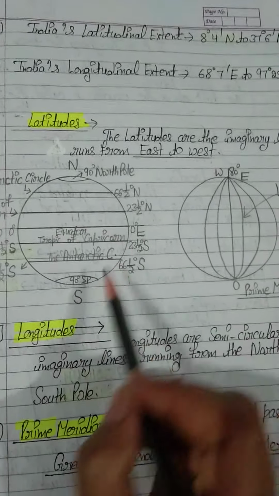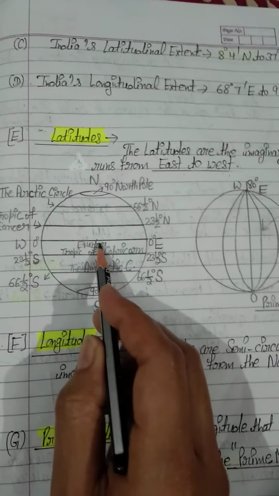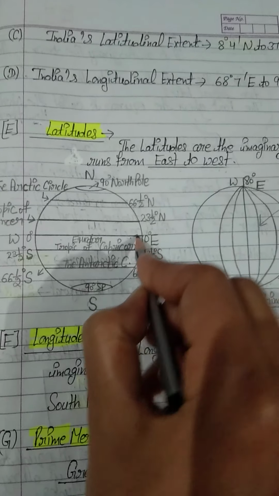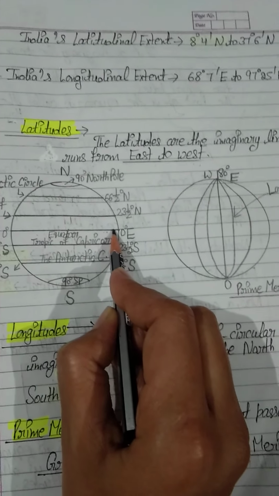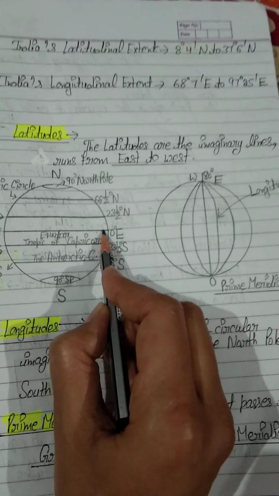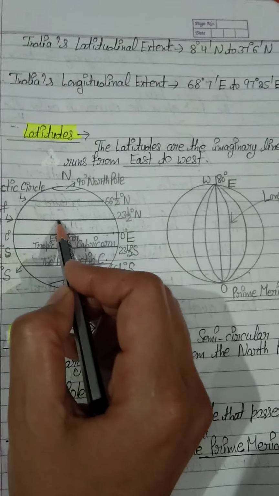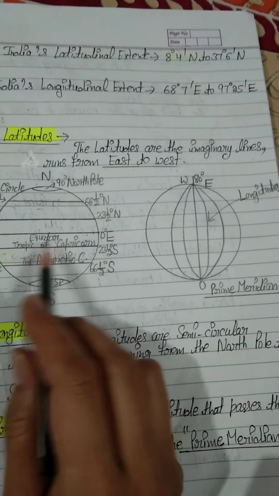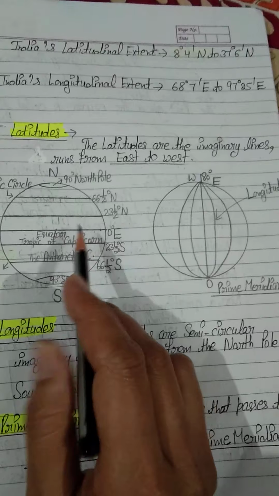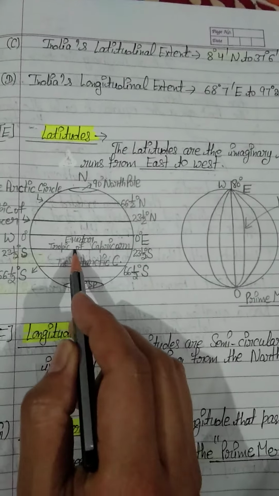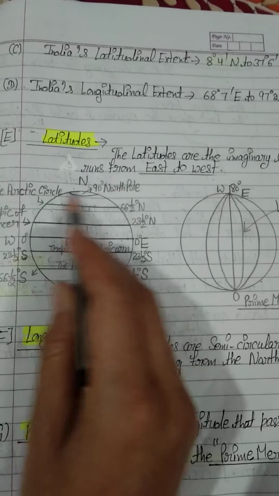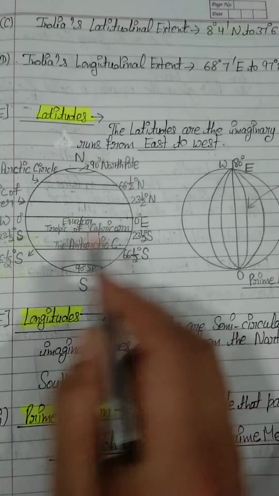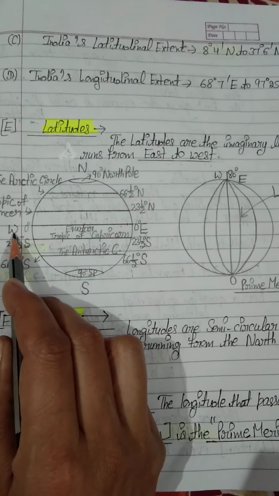Students, see this one. This is our 0-degree equator. I have told you this is our 0-degree equator, and the equator is an imaginary line that divides our earth into two equal halves. All these are important latitudes. You know, all these imaginary lines are running from east to west. You can see that this is also a latitude, and this is also a latitude, and all these latitudes are running from east to west. This is our east direction, and this is W, meaning west direction.